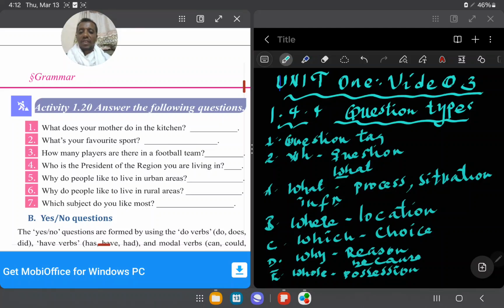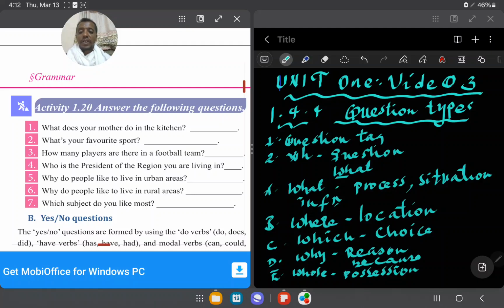Makes coffee, whatever. What is your favorite sport? For example, for me, running. My favorite sport is running. What is your favorite sport? Maybe it is football. It's different.